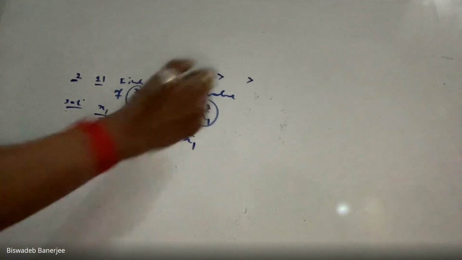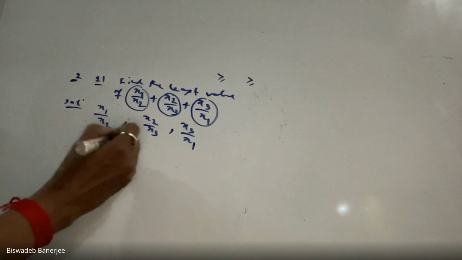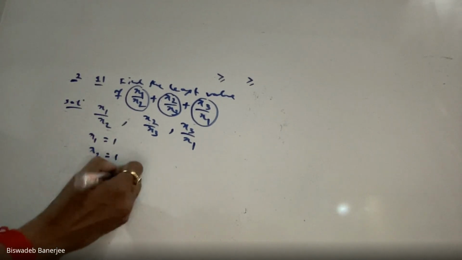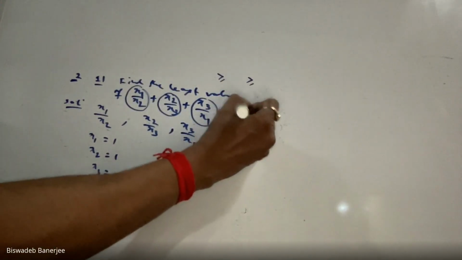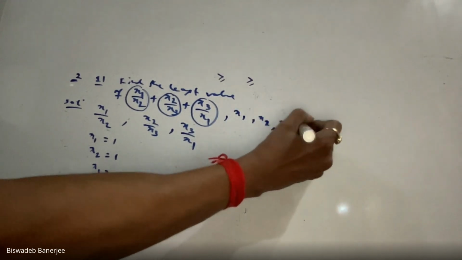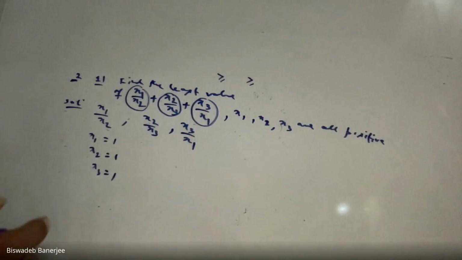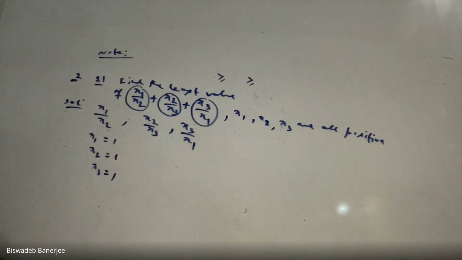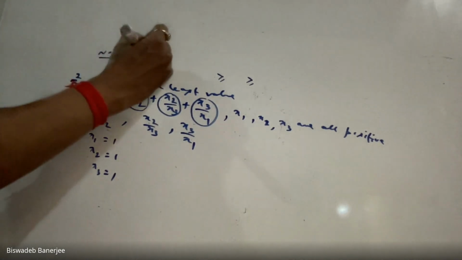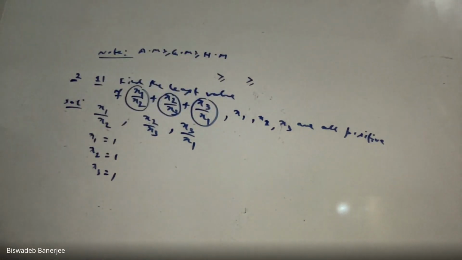But if they can be equal, we shall give an equality here. Okay, done. Now you can see that if we choose x1 equal to 1, x2 equal to 1, x3 equal to 1. Okay, I forgot to write that x1, x2, x3 are all positive. And I again forgot to write one more note from AM-GM inequality. Just write down this note. You can apply this inequality. Just write down here: AM greater than or equal to GM greater than or equal to HM.